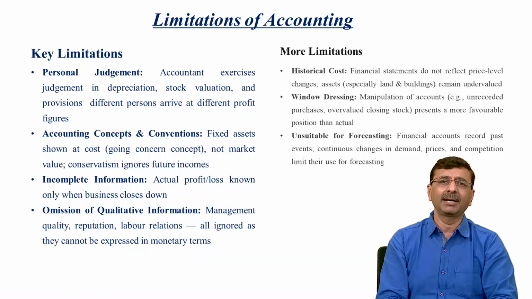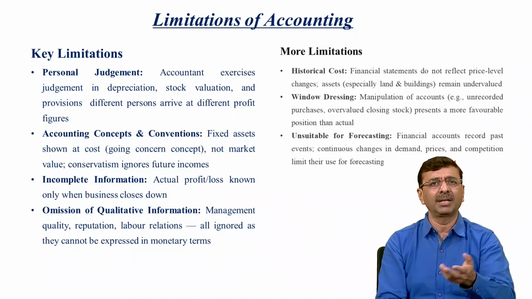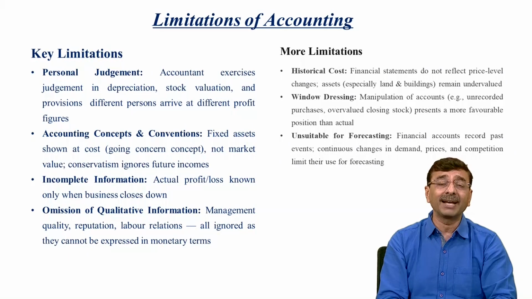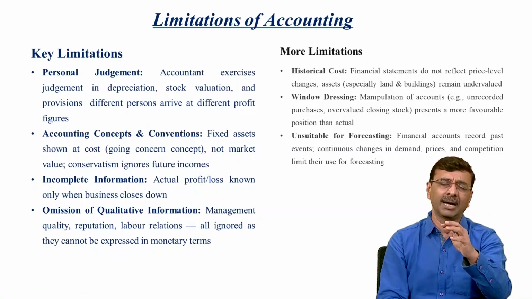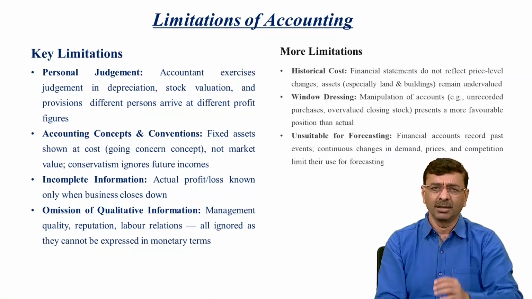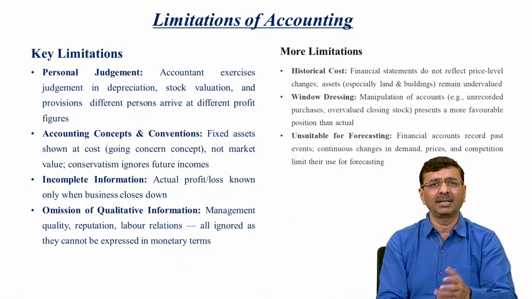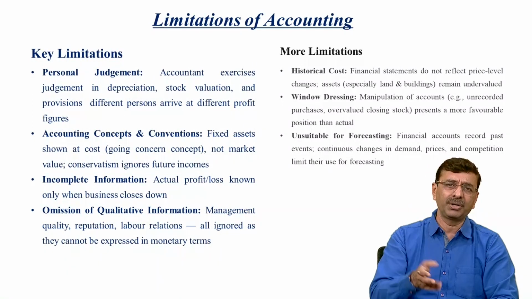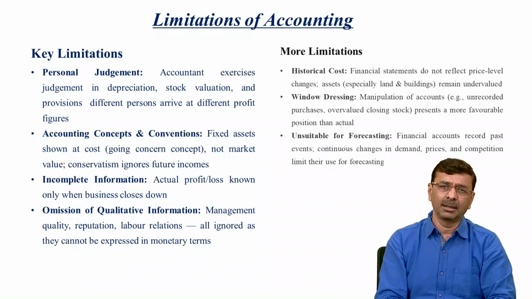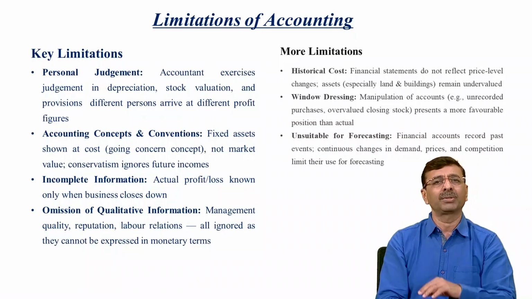More limitations, like historical cost: the financial statements do not reflect price level changes and asset valuation changes. As I already mentioned, land, building and other assets are recorded at historical cost, without revaluation or appreciation. That's why it might be a limitation of accounting. It is also considered window dressing.